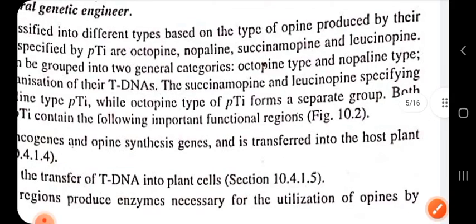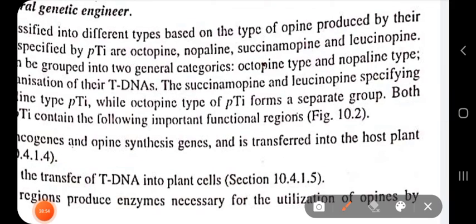I hope you can see the names of these opines. These are the different types of opines produced by the Agrobacterium, by the Ti plasmid.